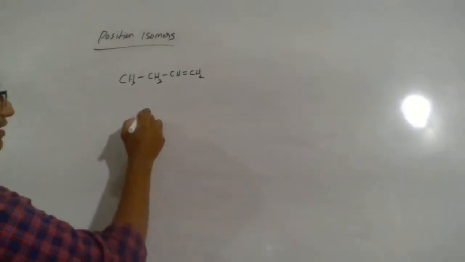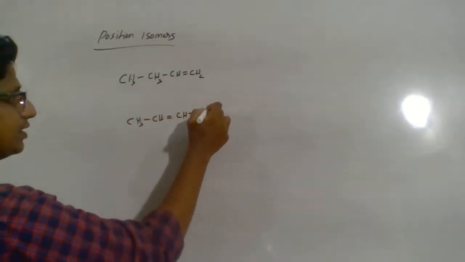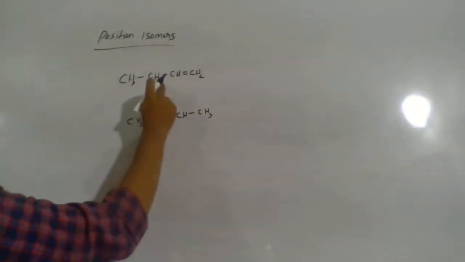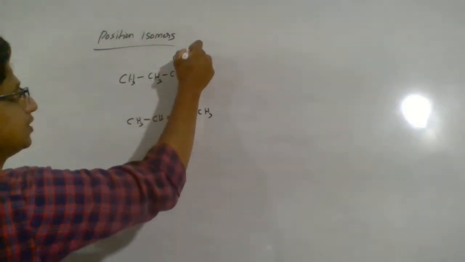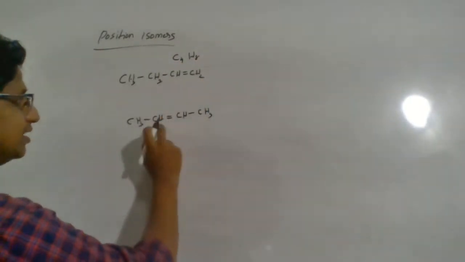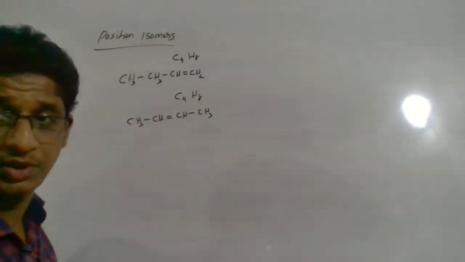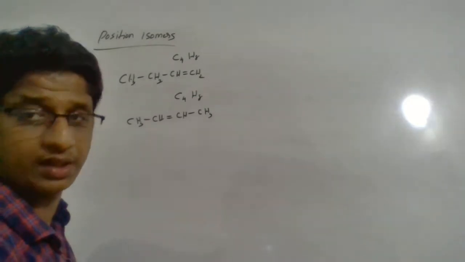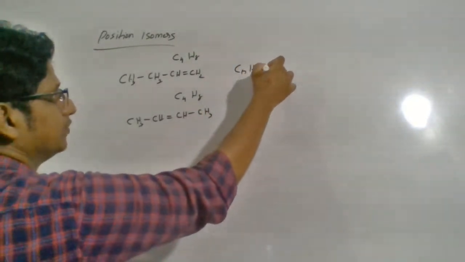Next compound, CH3 CH double bond CH CH3. Let us count: 3 plus 2 is 5, 5 plus 1 is 6, 6 plus 2 is 8. So this is the C4H8 formula. This is again 3 plus 3 is 6, plus 2 is 8, C4H8 formula. That's the general formula of alkene, CnH2n.